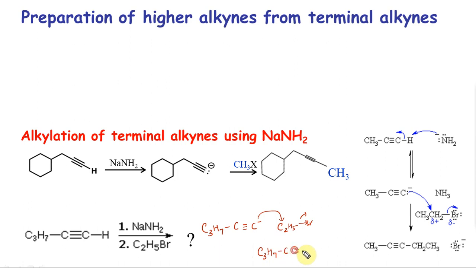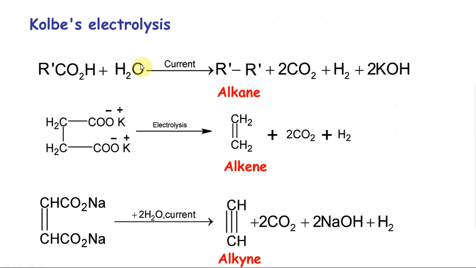C3H7 C triple bond C single bond C2H5. That's pretty much it. And you're not even going to write this down in the exam. If options are printed, count the number of carbons, you'll be okay. Again, there are two ways of doing higher alkynes. One is through the Grignard's reagent method. The other is through the NaNH2 method. The next we are going to see is extremely simple. If you use logic, you will be okay.